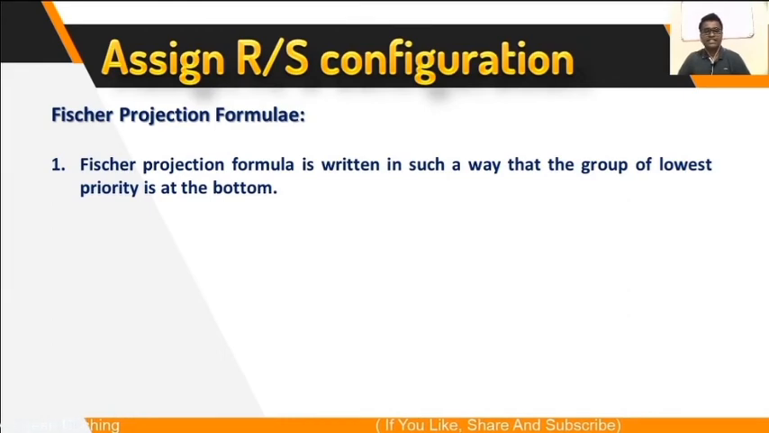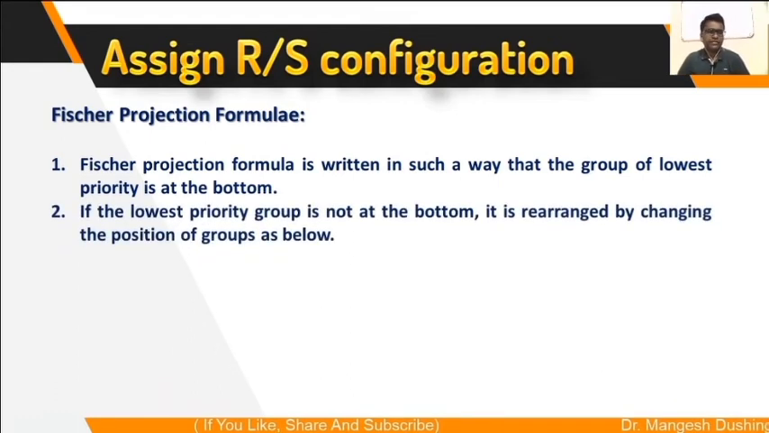Fischer projection formula is written in such a way that the lowest priority group is at the bottom. That is the convention of the Fischer projection formula, that is, the lowest priority group should be at the bottom. If the lowest priority group is not at the bottom, you have to arrange the remaining groups by changing the position of groups in such a way that the lowest priority group comes to the bottom.